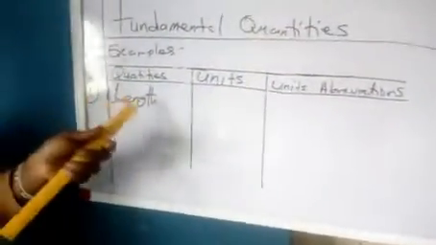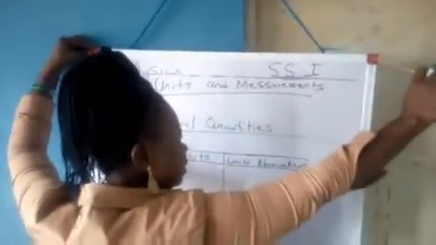One of the fundamental quantities is what? Length. This is a length. Do you understand? In physics, this is a length. Anything straight is a length. Anything you want to use your metal rule to measure straight is a length. So once I measure it, I don't need to derive anything to show me the quantity.